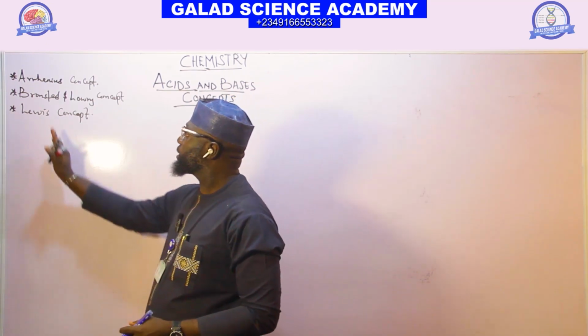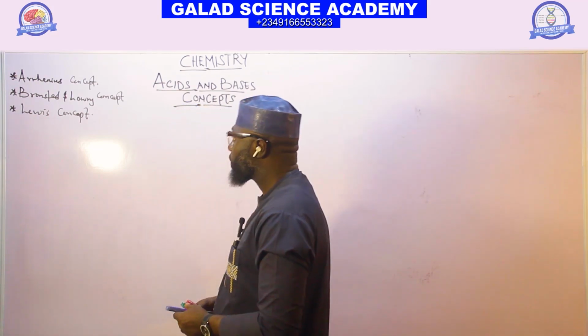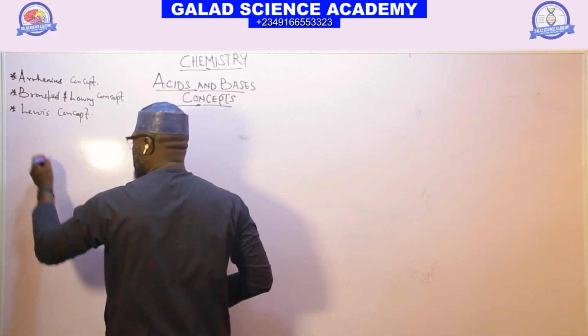So let's take it one after the other. What was the first one? We have Arrhenius.